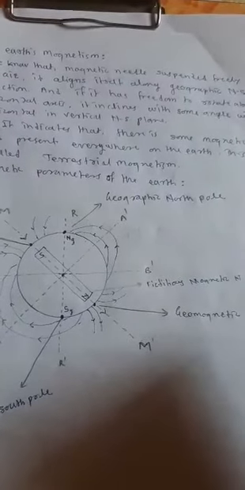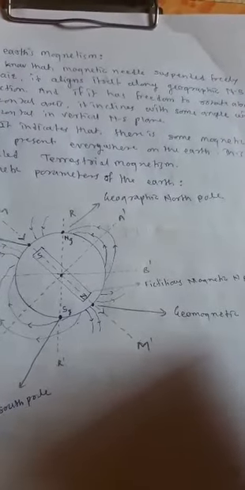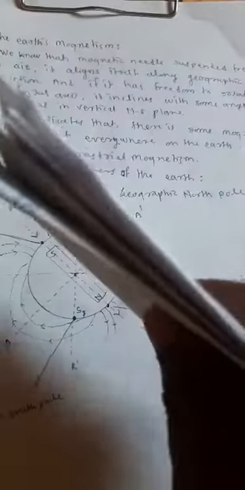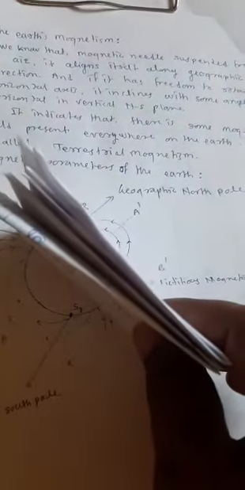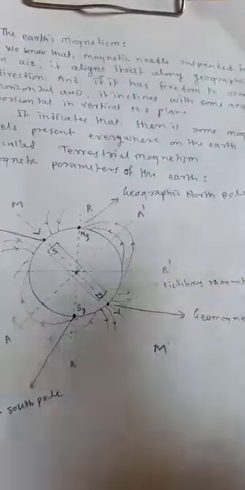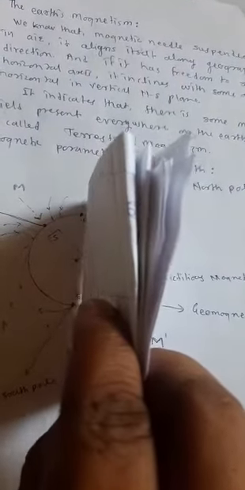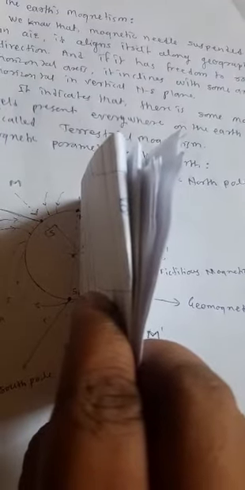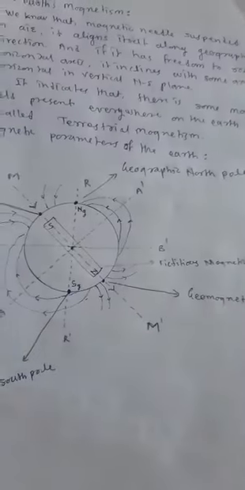And a plane perpendicular to the surface of the earth and passing through the magnetic axis, if the plane passes like this, then this plane is called the magnetic meridian. A plane passing through the magnetic axis of the earth is called the magnetic meridian, and a plane passing through the geographic axis is called the geographic meridian.